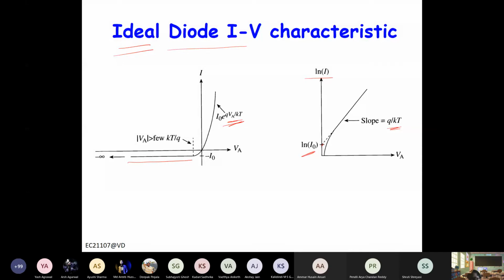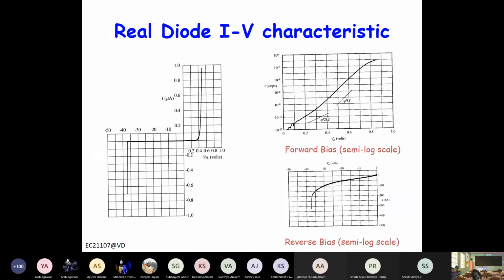Now in real diode, there will be recombination also in the depletion region. There will be generation also. There will be some series resistance. So let us look at a diode. In this depletion region, there will be generation, there will be recombination. This region will have certain resistance also, or called series resistance. So how will these factors change things? They will affect the diode IV characteristic.